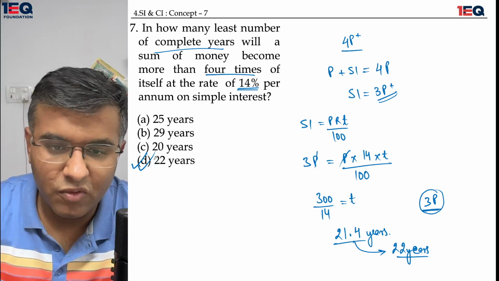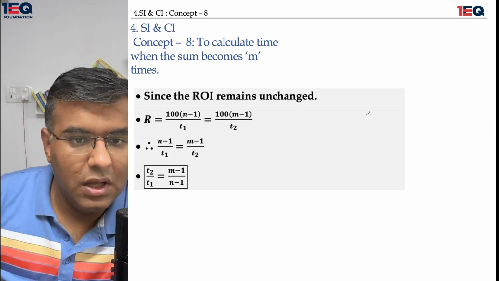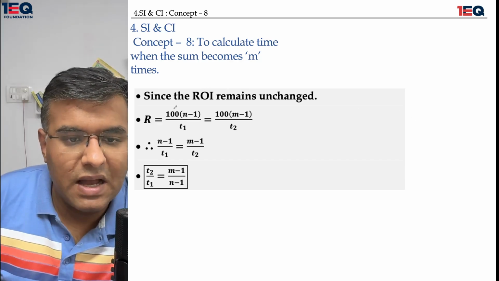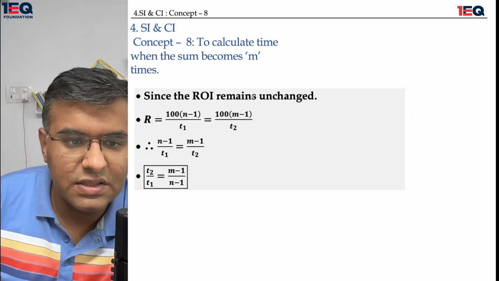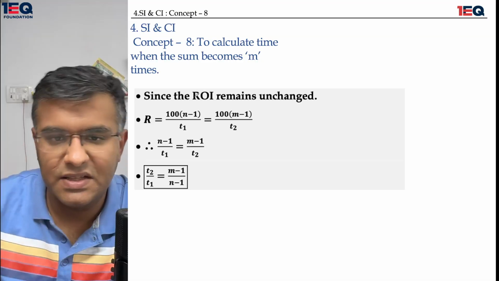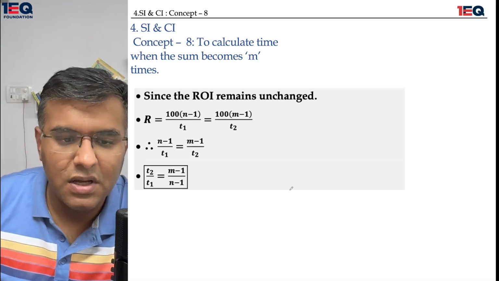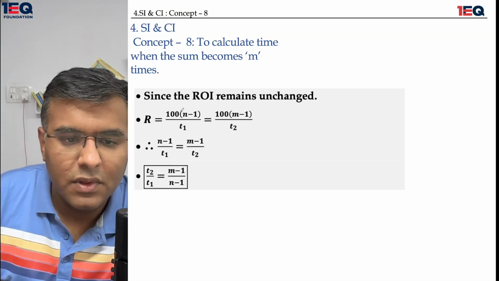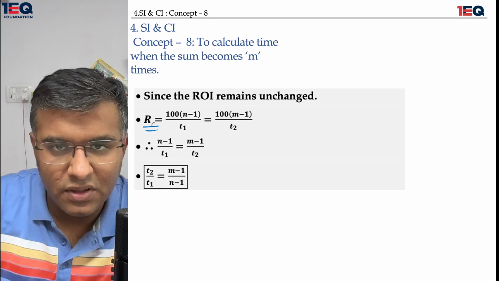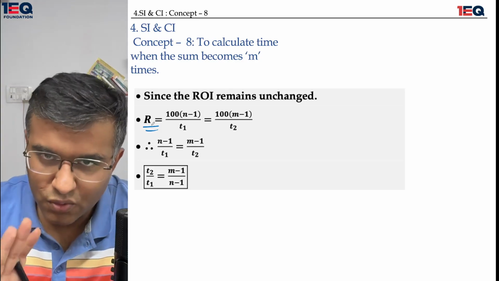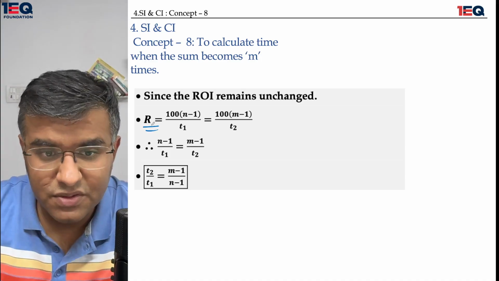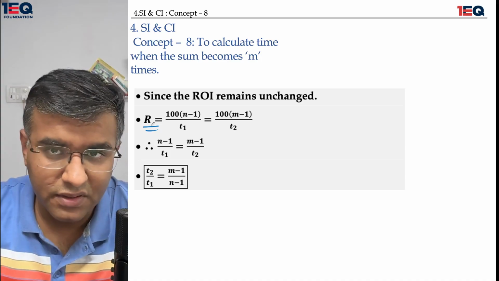Let me move on. Okay, so this is another shorter formula, as the rate of interest doesn't change, and the sum becomes multiple times. Sometimes let's say 4 times and then 5 times in some number of years. So this is nothing but a trick to find out the rate. Okay, I'll try to use the very conventional method instead of taking the shortcuts here, but if you really wish to understand the shortcut, I have given it on the screen.